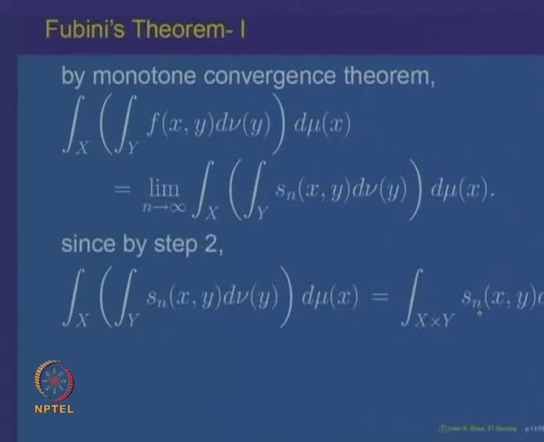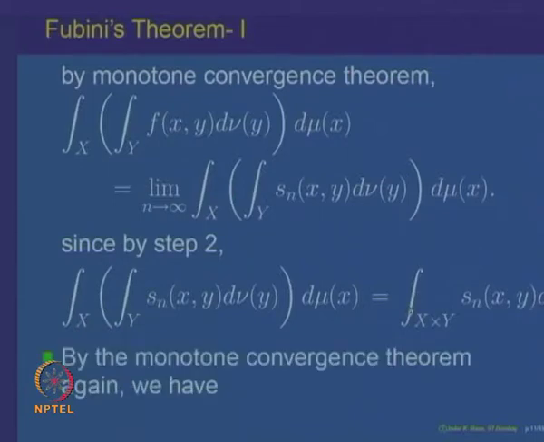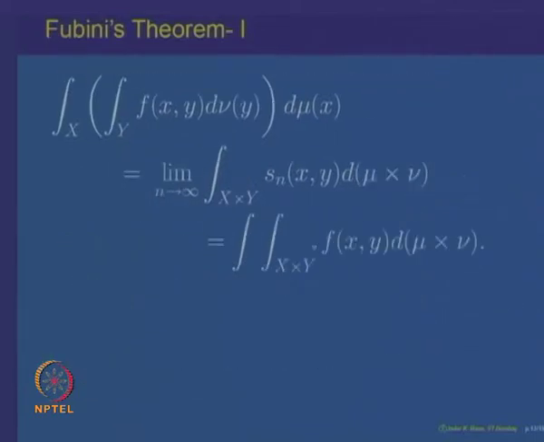And now, S n is a sequence of non-negative measurable functions on the product space. So, this again, by either an application of the monotone convergence theorem or just by the definition, this limit must be equal to this, and the limit of that must be equal to the integral of the function f over x cross y. So, that says the corresponding result holds: the iterated integral of f is equal to the double integral of f with respect to mu cross nu.